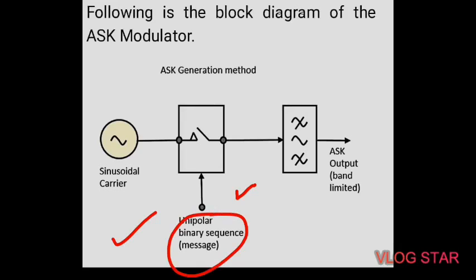The high signal closes the switch allowing the carrier wave, hence the output will be the carrier signal at a high input. When there is a low input, the switch opens allowing no voltage to appear, hence the output will be low.